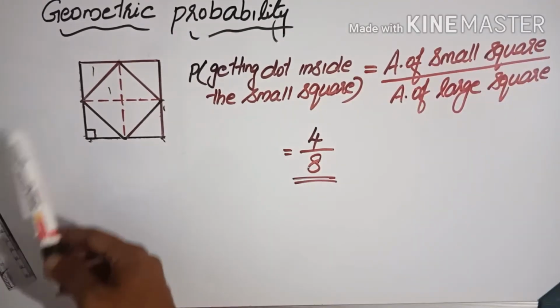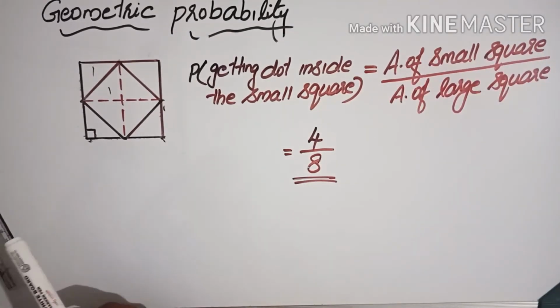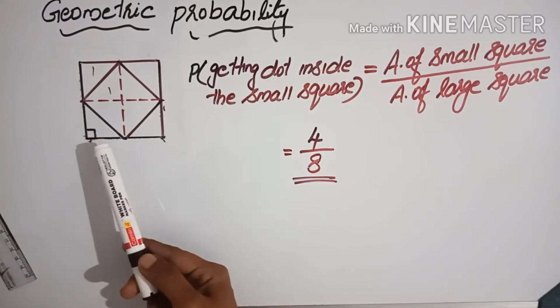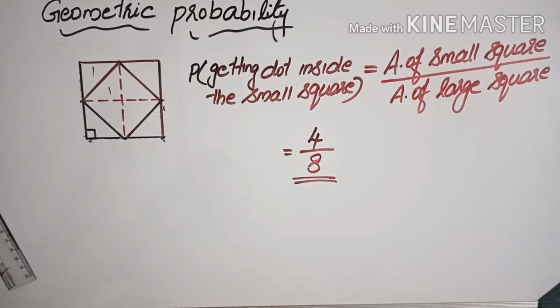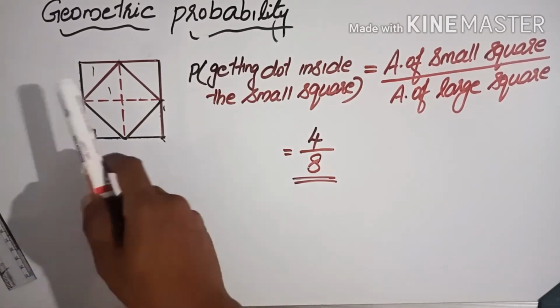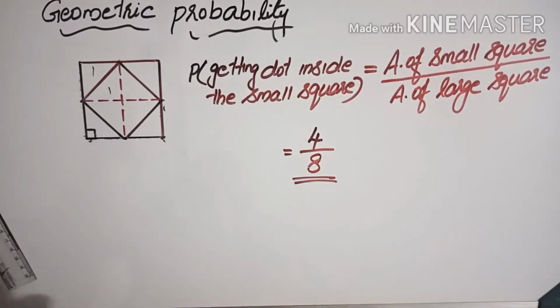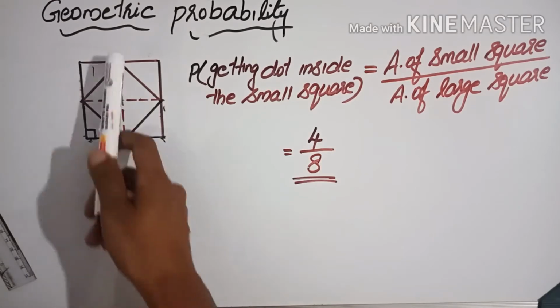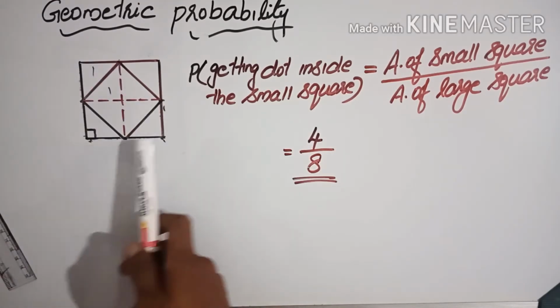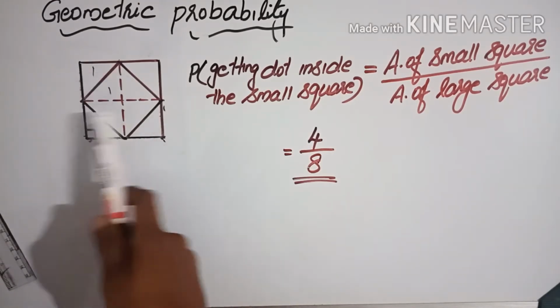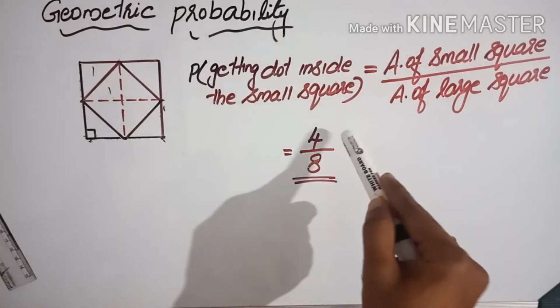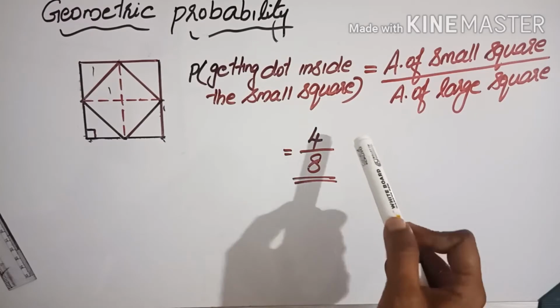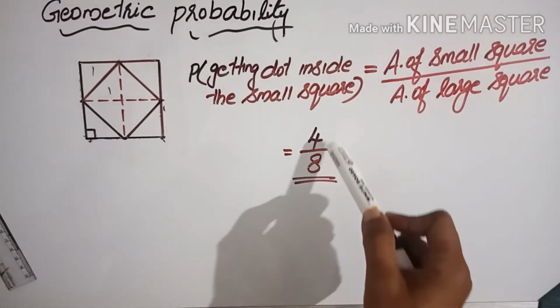By applying the indirect method, you need to apply the equation for the area of the small square. You need to consider one side as A, then find the side of the small square, and so on. But no need to apply that, because the large square we can divide into equal halves, since these 4 are midpoints. That's why we can apply this method and we will get the answer as 4 by 8.